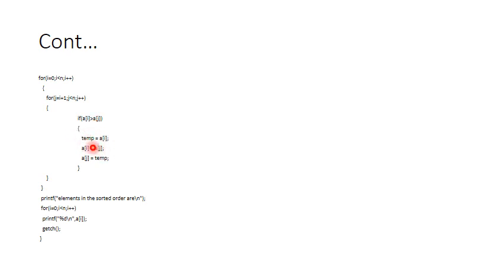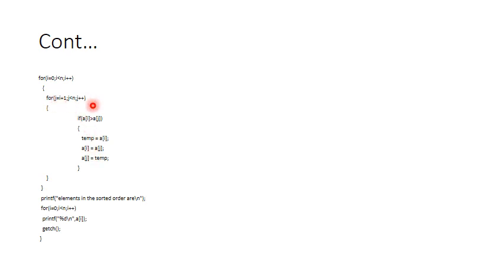And for the swapping, I am using a temporary variable called temp. The element which is there in a of i will be copied in temp. Then the element which is there in a of i will be overwritten with the value which is there in a of j, and the element which I have copied in temp will be overwritten into a of j, so that the elements in a of i and a of j will be swapped. That is, since the element in a of j is smaller than the element which is there in a of i, a of j will occupy the place of a of i.